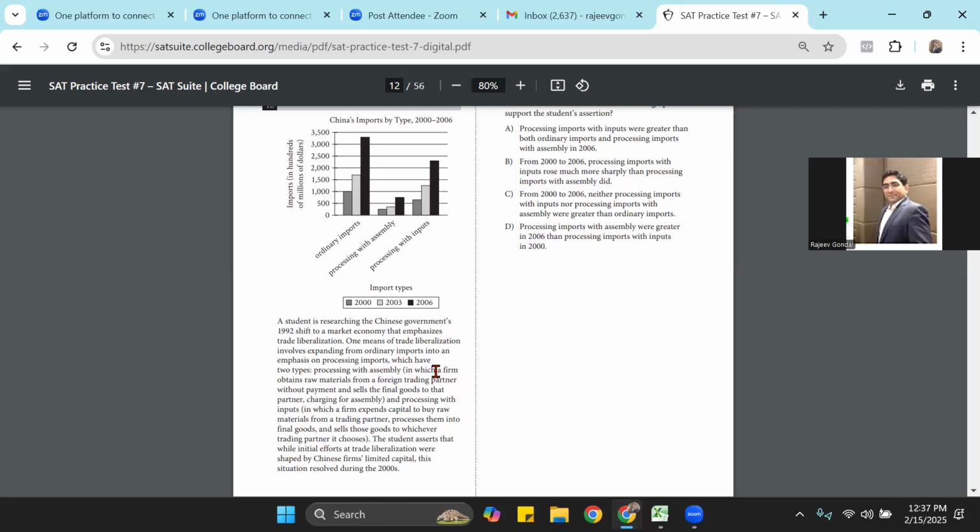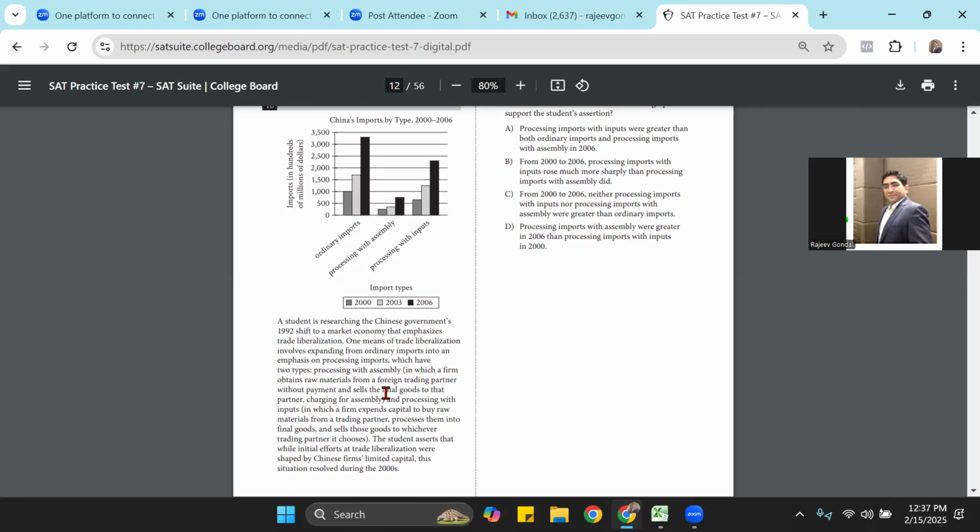Let's try to understand. In which a firm obtains raw materials from a foreign trading partner without payment. Oh, so, you can ask yourself, you're getting some raw material, but you are not paying anything, and sells the final product to that partner, charging for assembly. Oh, that's interesting.